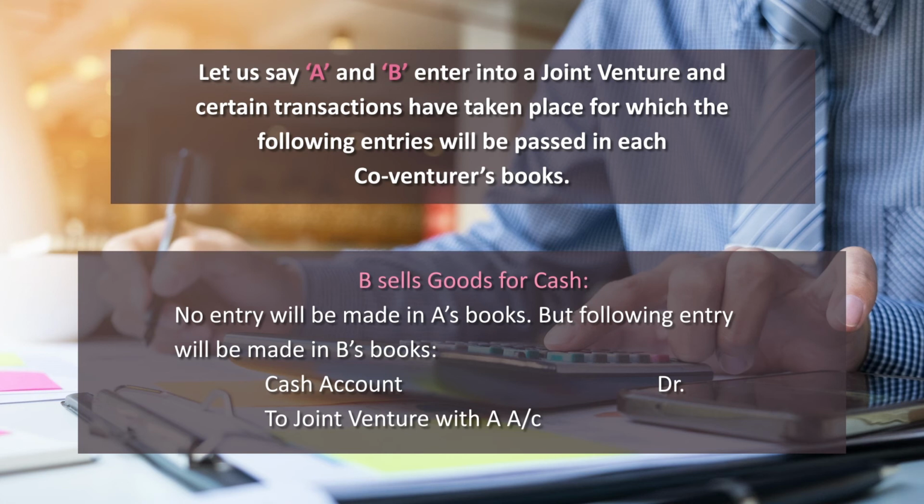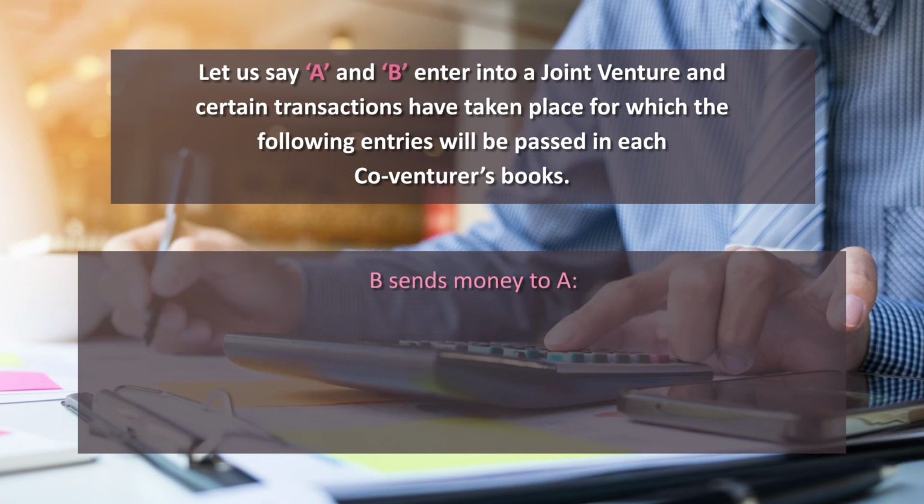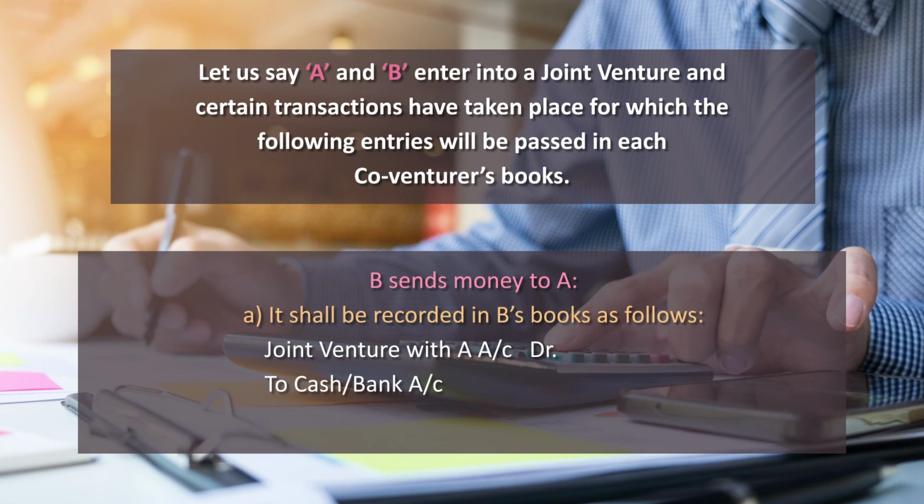So here cash is coming in, therefore the cash account will be debited. Cash account debit to joint venture with A account. B sends money to A. So the journal entry would be joint venture with A account debit to cash or to bank.